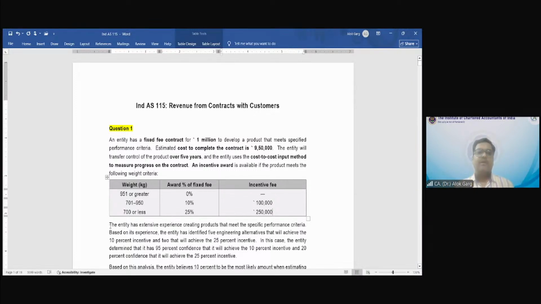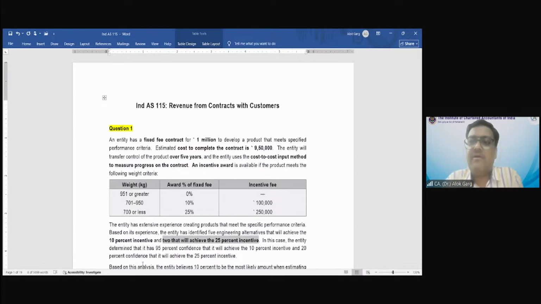The entity has extensive experience creating products that meet the specific performance criteria. Based on its experience, the entity has identified 5 engineering alternatives that will achieve the 10% incentive, and 2 that will achieve the 25% incentive.